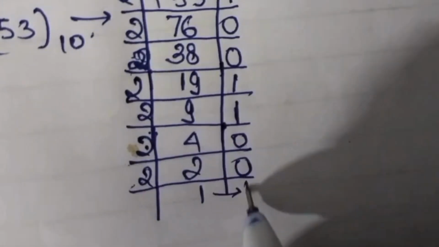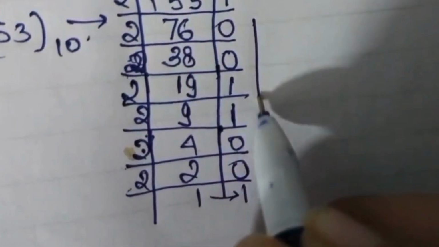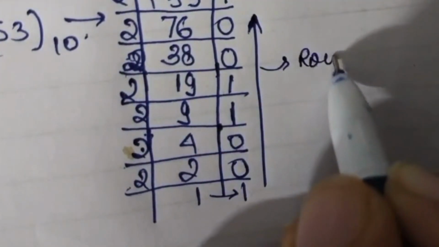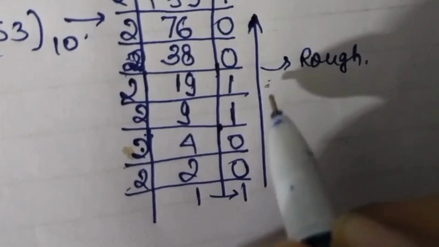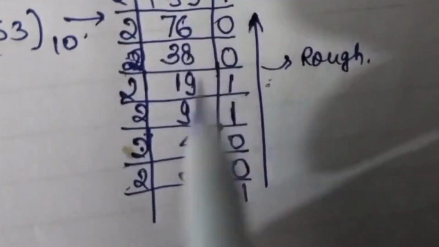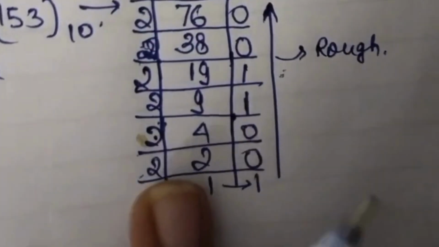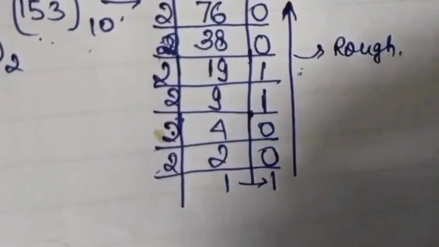Then this 1 will come here and we will draw an arrow like this. But I'm just telling you this for rough. Only this arrow. Otherwise this process is the same, and during your examination you will perform this method only for converting this to this. So what's our answer?